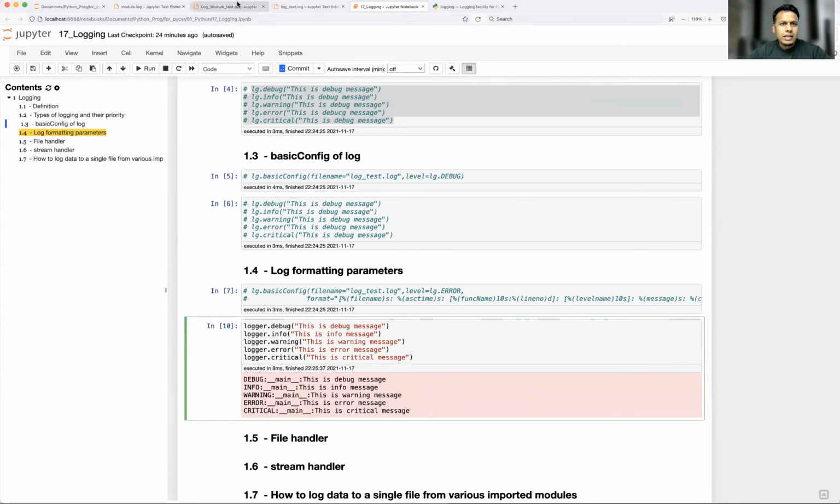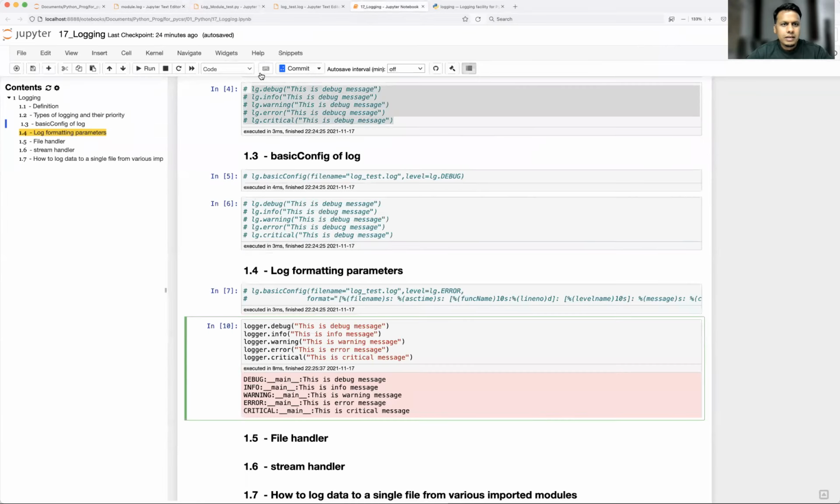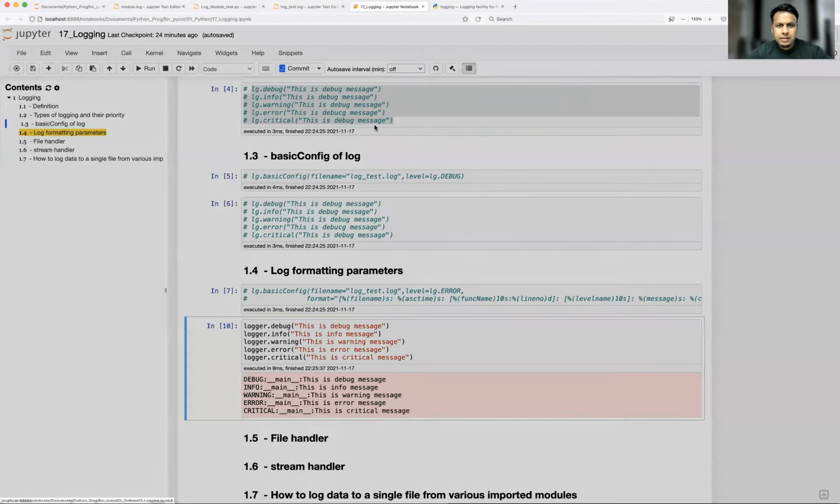What changes are required? That's where your stream handler will come into the picture. If you see, the file handler is for the file. Now, if you enable the stream handler, it means you are enabling similar formatting for the console output also, right? So just enable this and add the logger add handler as stream handler. Okay, now let's save this file and run it again and see the magic.